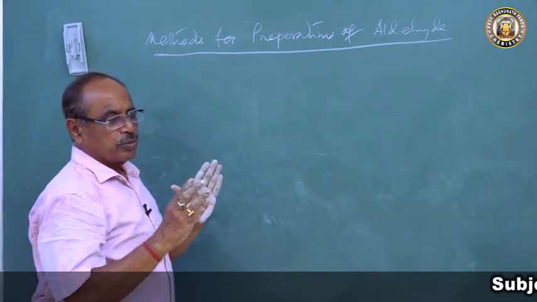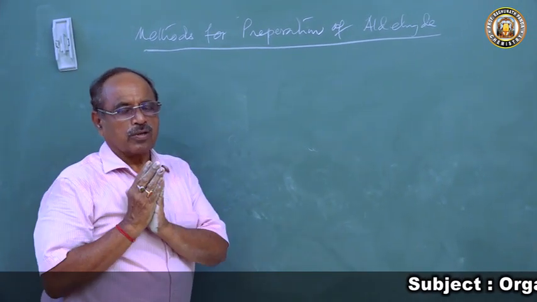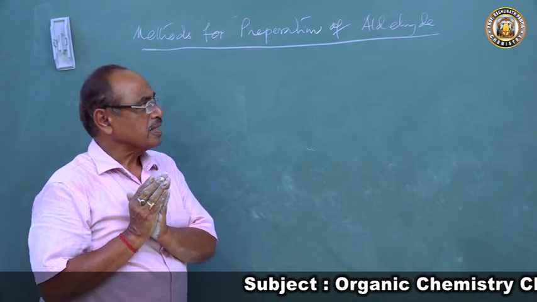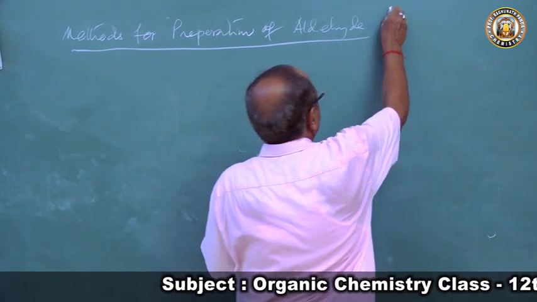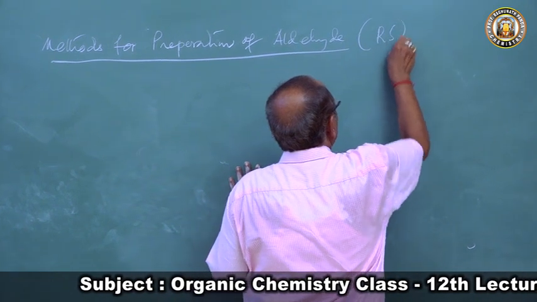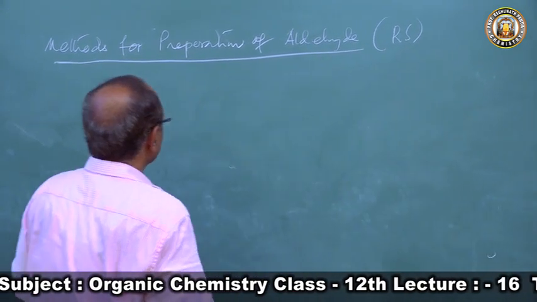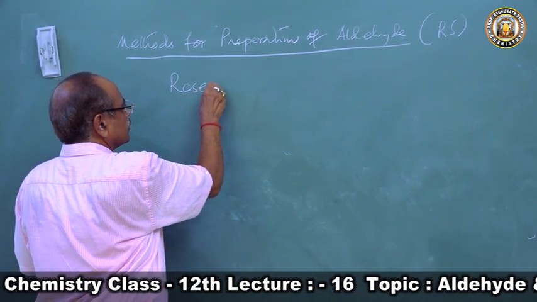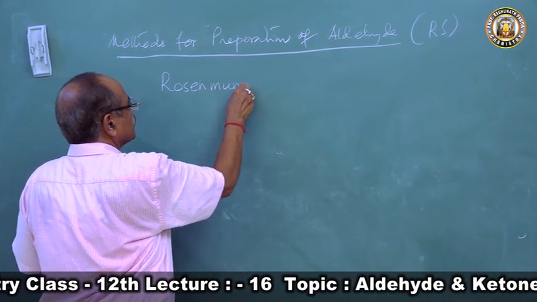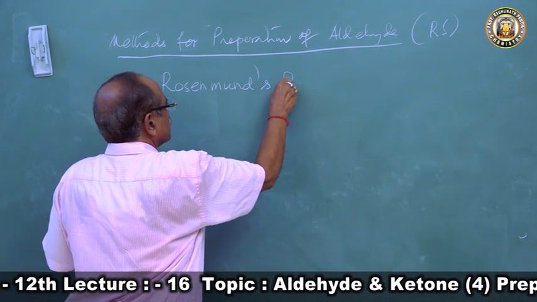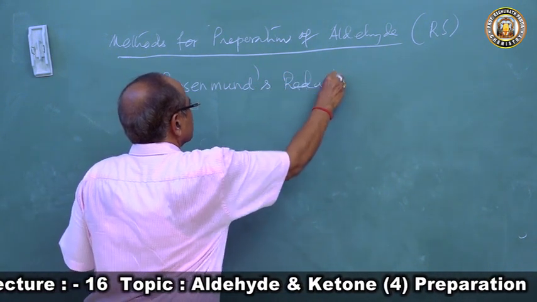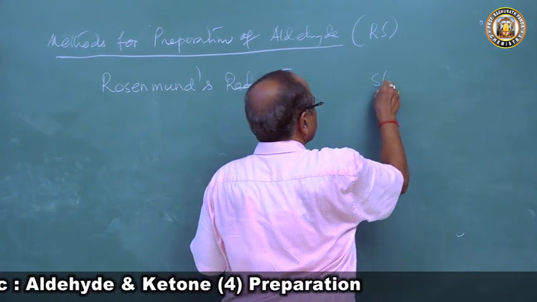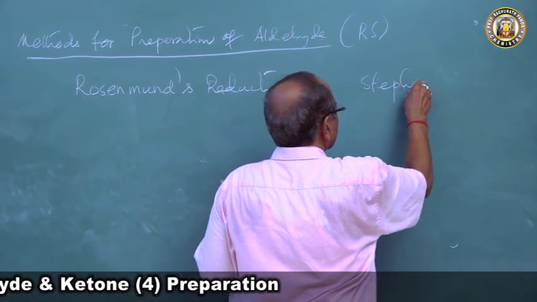I told you HOD, head of the department, Royal Society. R is Rosenmund's reduction, S is Stephen's reduction. You will take RS. So R is Rosenmund's reduction, and S is Stephen's reduction.